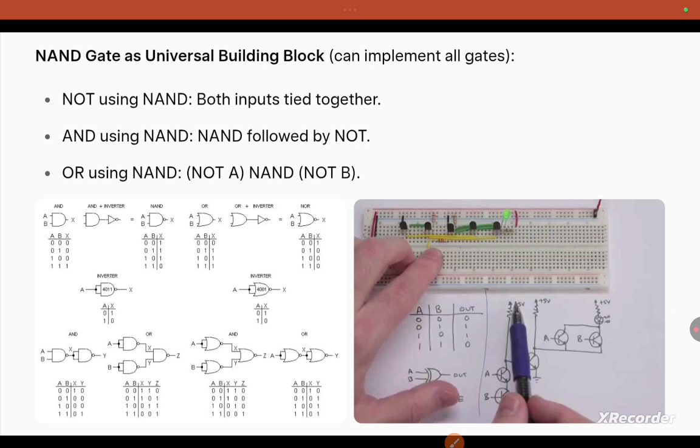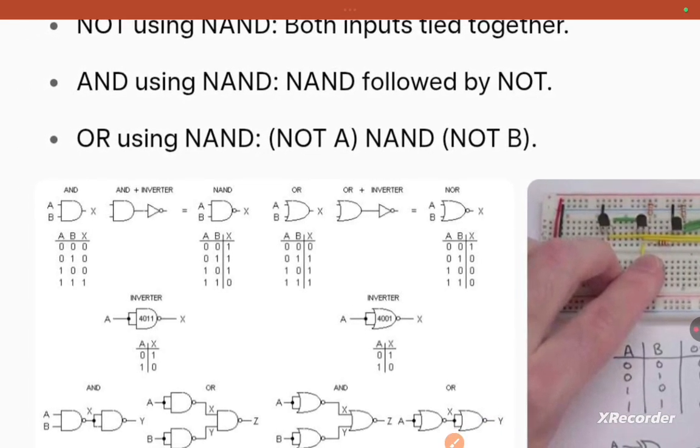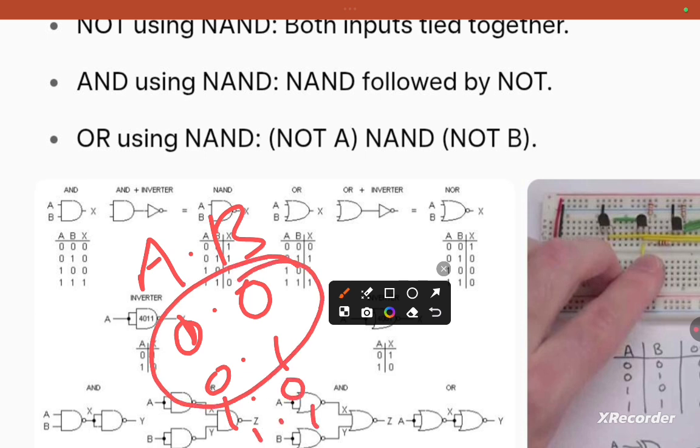AND gate. What is AND gate? Just like multiplication, you go with the AND. This is the symbol for the AND gate. A and B are the inputs, X is the output. 0 dot 0. AND means you represent it by a multiplication symbol, otherwise you can take dot. A dot B. 0 dot 0. 0 means minimum, 1 means maximum. 0 dot 1, 1 dot 1. When two inputs are minimum, the output is minimum. When two inputs are maximum, the output will be maximum. This is for the AND gate.